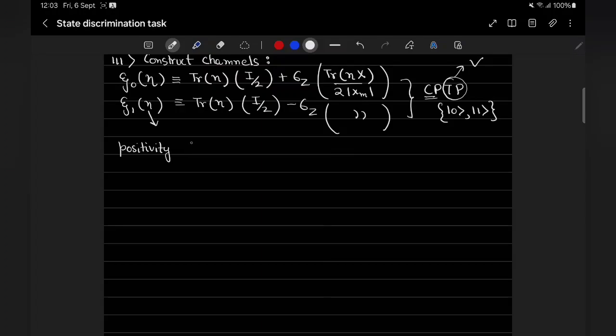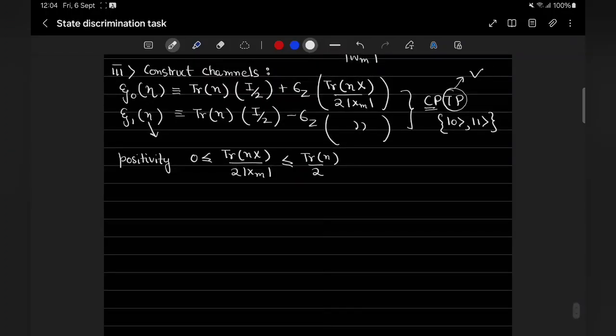Positivity is simple to check because 0 is always less than or equal to trace eta x over xm over 2, less than or equal to trace eta over 2. So this holds because x over xm is between 0 and 1. So this condition holds, and this condition ensures positivity.